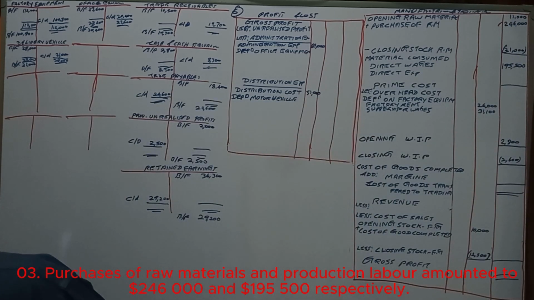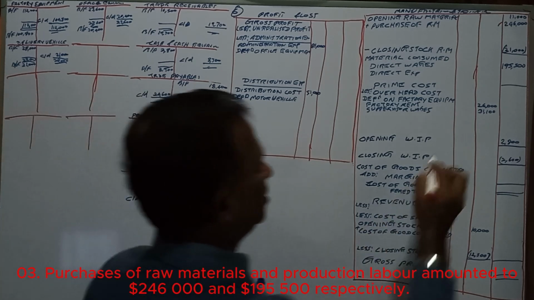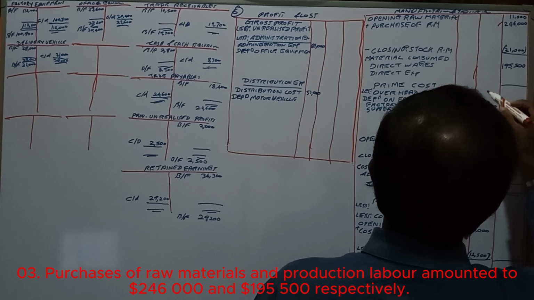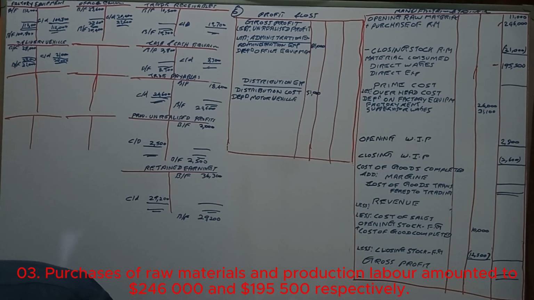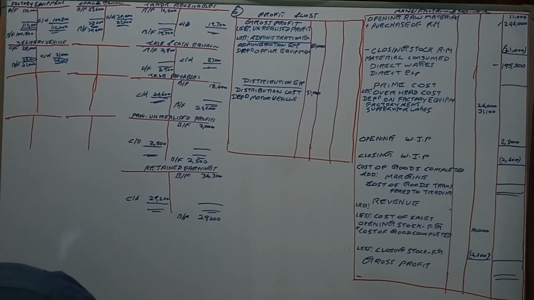And thereafter they are telling 195,500 is the amount of labor. That also has been taken. So adjustment number 3 is finished.